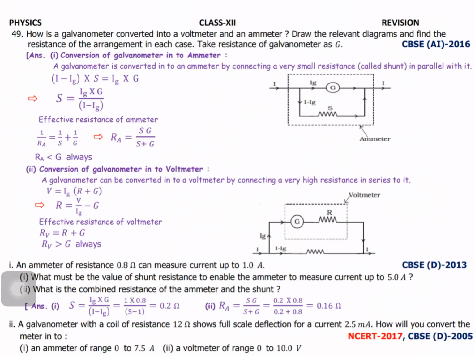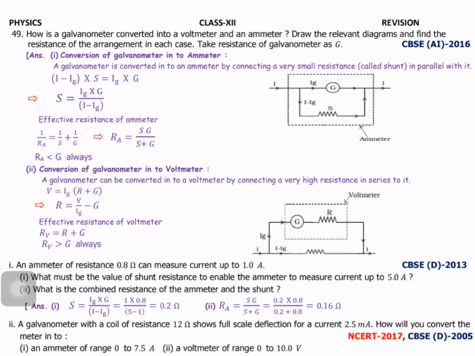Next one: an ammeter of resistance 0.8 ohm can measure current up to 1.0 ampere. What must be the value of the shunt resistance to enable the ammeter to measure current up to 5 ampere? Second one, what is the combined resistance of the ammeter and shunt? So what is the resistance to be added for measuring the current of 5 ampere?